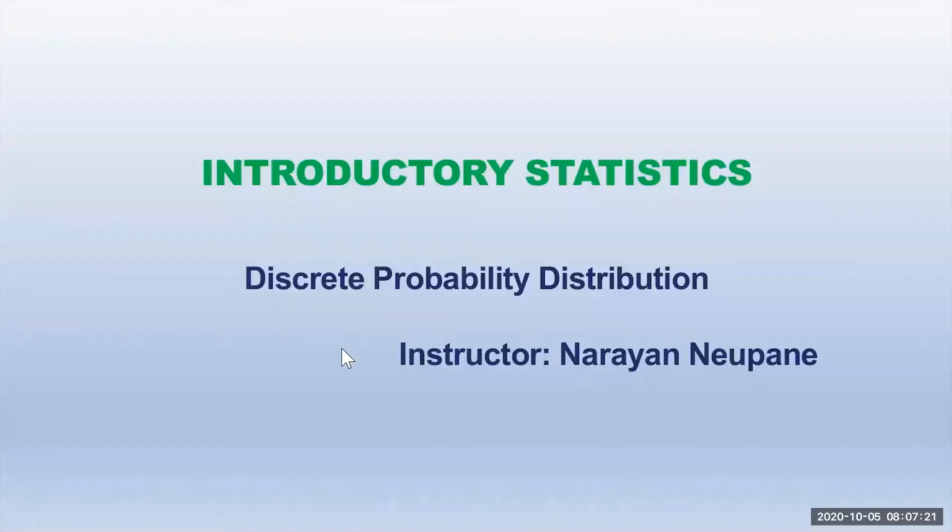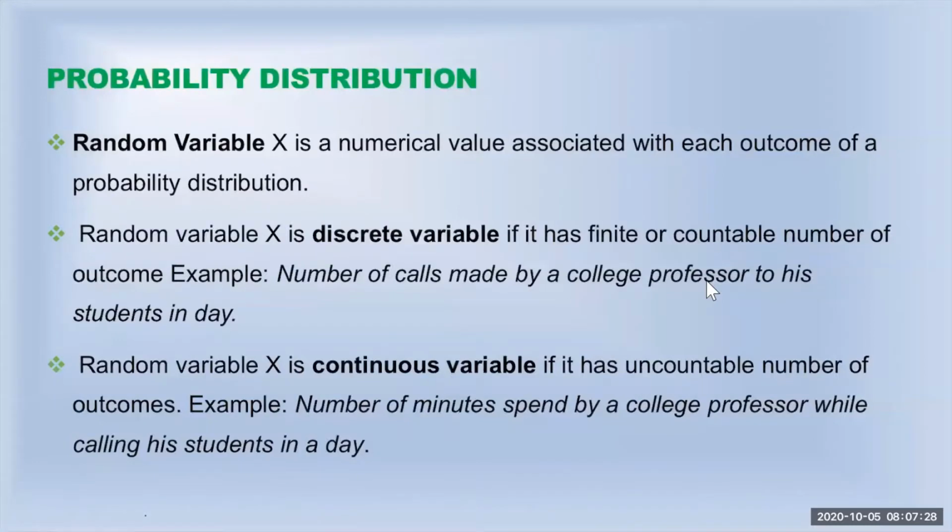All right, today we are working on discrete probability distribution. This is chapter number 5. We are going to begin with some basic idea about the probability distribution. So here, first thing we want to talk about is something called a random variable.